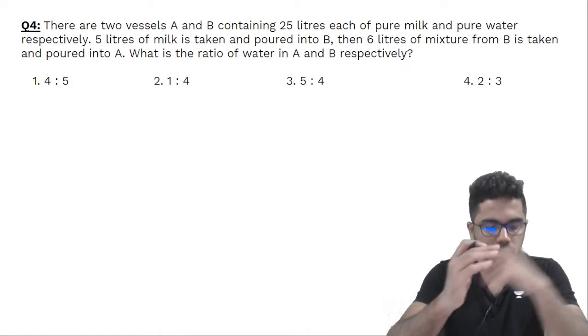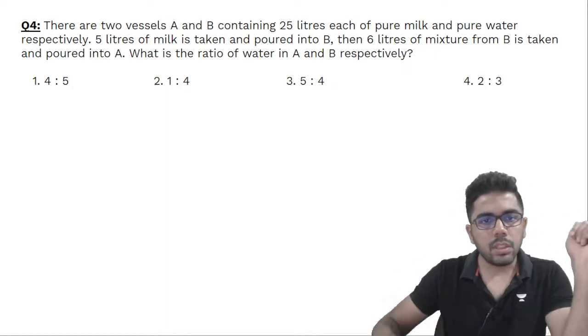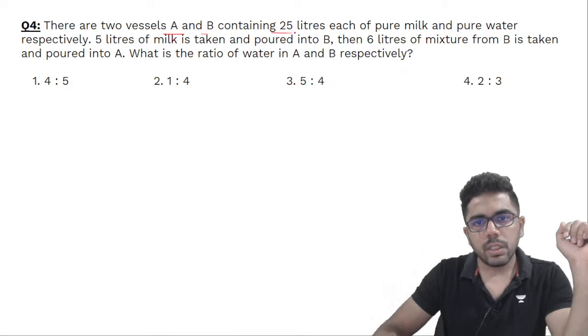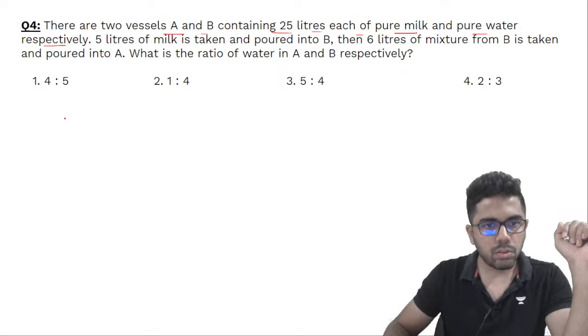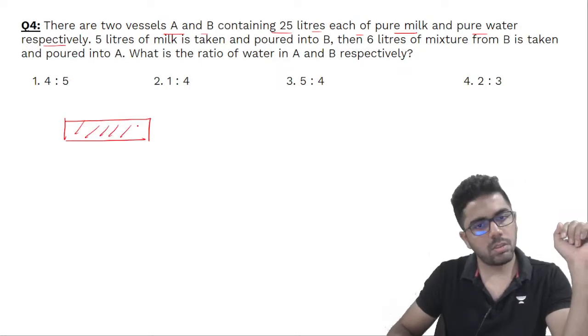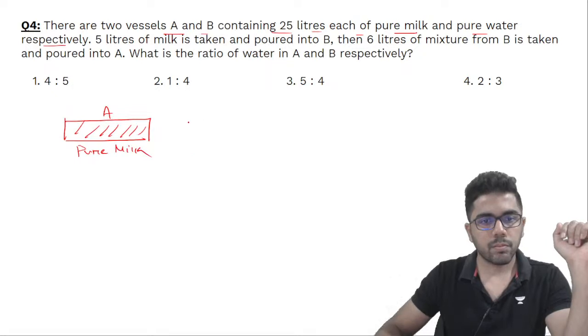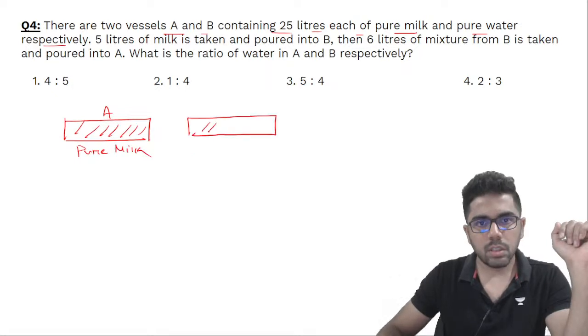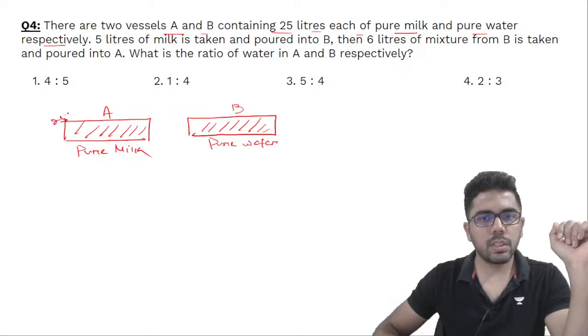Okay, let us go to the next one. There are two vessels A and B containing 25 liters each of pure milk and pure water respectively. So there are two vessels. This is vessel A which has pure milk, and this is another vessel B which has pure water, and both the vessels are 25 liters each.